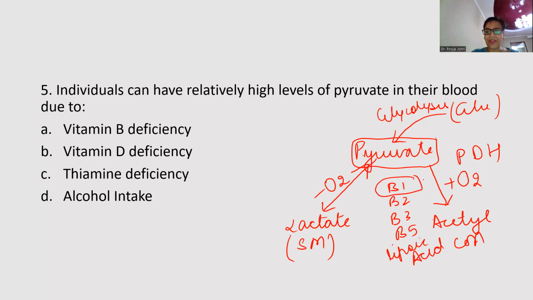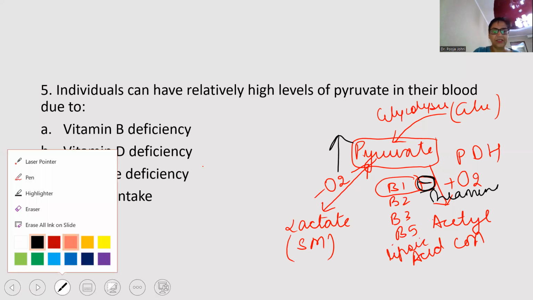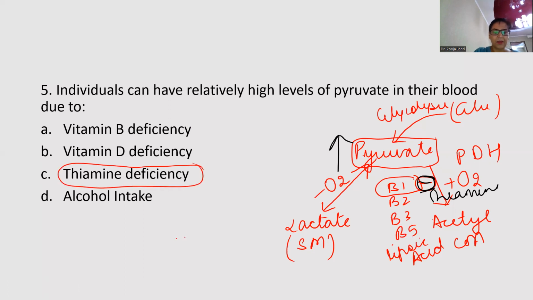So obviously, if thiamine is absent from the diet, there will be increased concentration of this pyruvate, if B1 or thiamine is absent. And that is what the question says. Individual can have relatively high levels of pyruvate in their blood due to thiamine deficiency, because it is a component of PDH, an example of multi-enzyme complex.